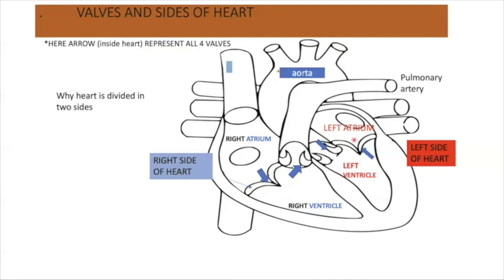There are two other valves. These valves are called semilunar valves. This is pulmonary valve and this is aortic valve. The pulmonary valve lies at the entrance of the pulmonary artery, and the other valve lies at the entrance of the aorta. So by now we understood that right side is always filled with the blue blood, that is deoxygenated blood, and left side is always filled with the red blood, that is oxygenated blood.